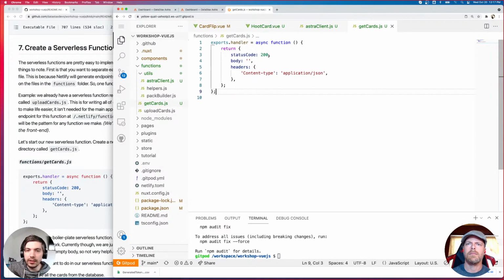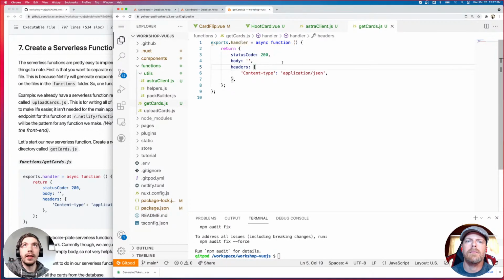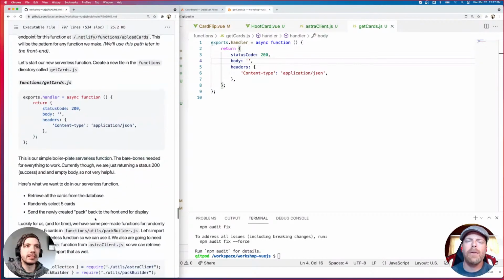When Netlify looks in this folder for these files, it's going to see this and say, hey, this is a serverless function that I need to provide an endpoint to, and this is the function that I'm going to execute when this endpoint is hit. Obviously this is super simple. It's just a return status code with an empty body. Basically a simple boilerplate.